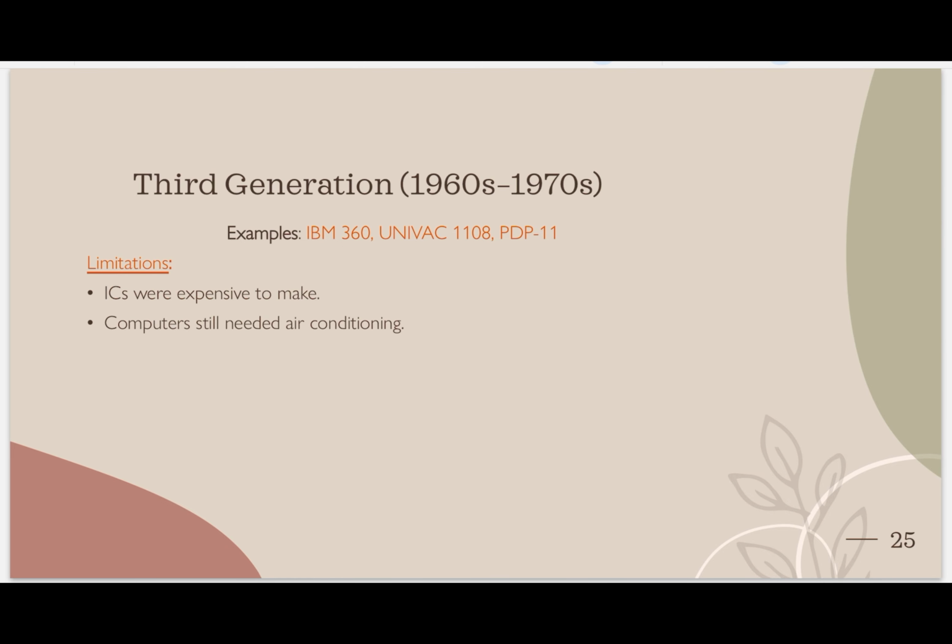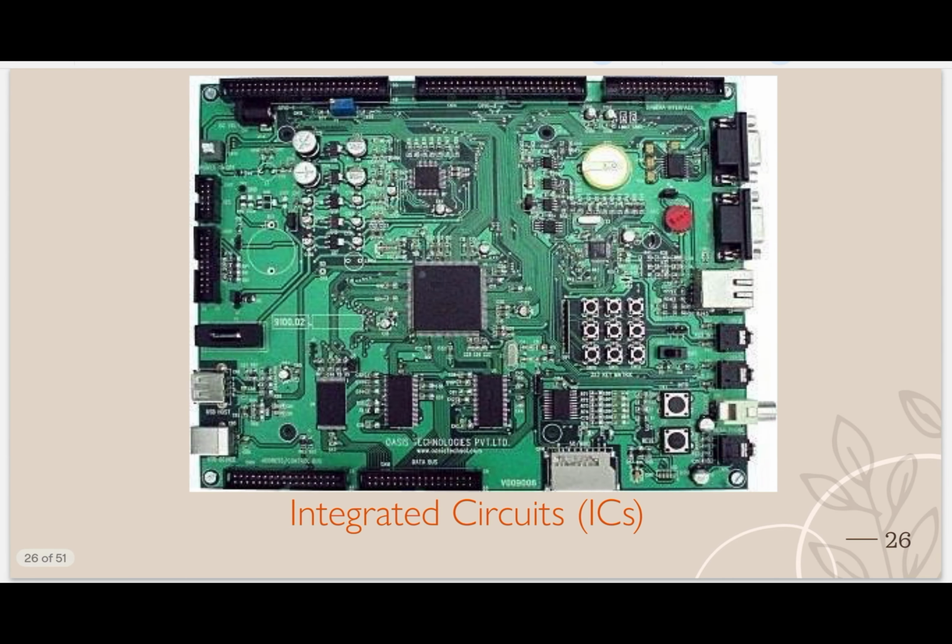What were the limitations now? ICs were expensive to make. Then computers still needed air conditioning. The heat problem is not totally solved yet. It is decreasing, or we can say reducing. These products make heat, but a small amount, not that they are not producing any heat.